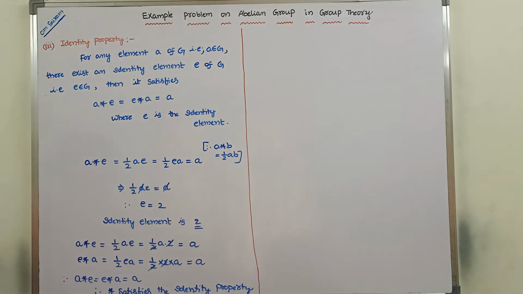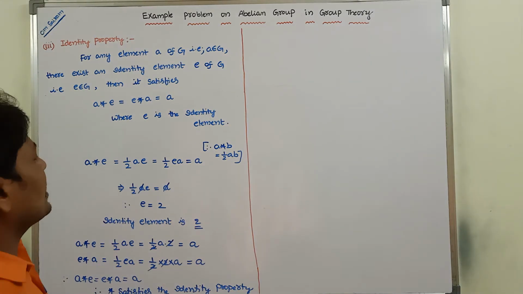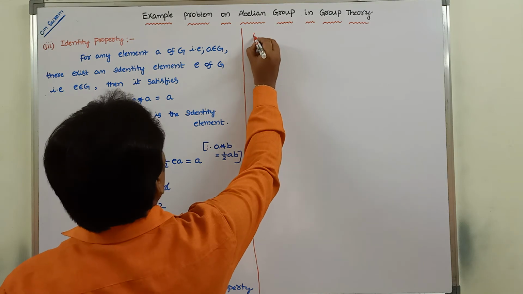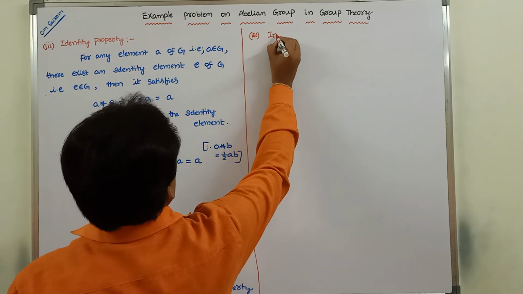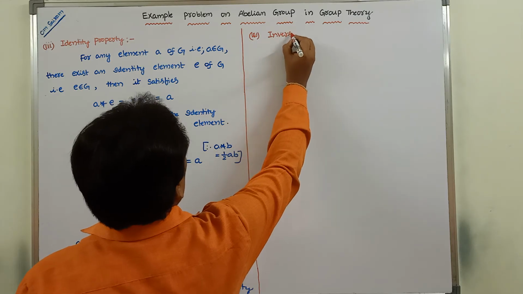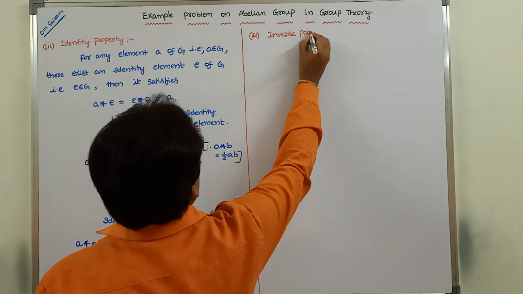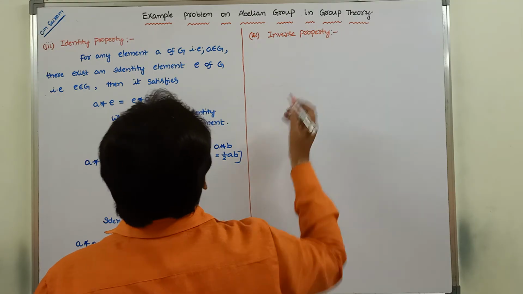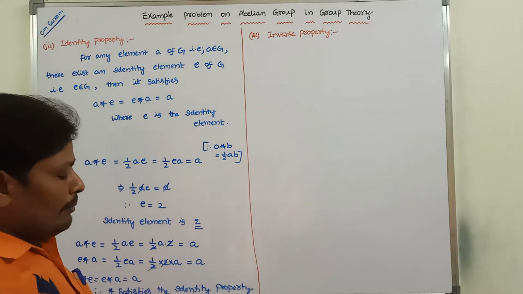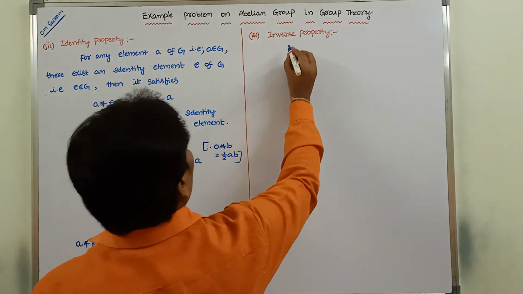Okay, next, the fourth one is the inverse property. What is the inverse property?